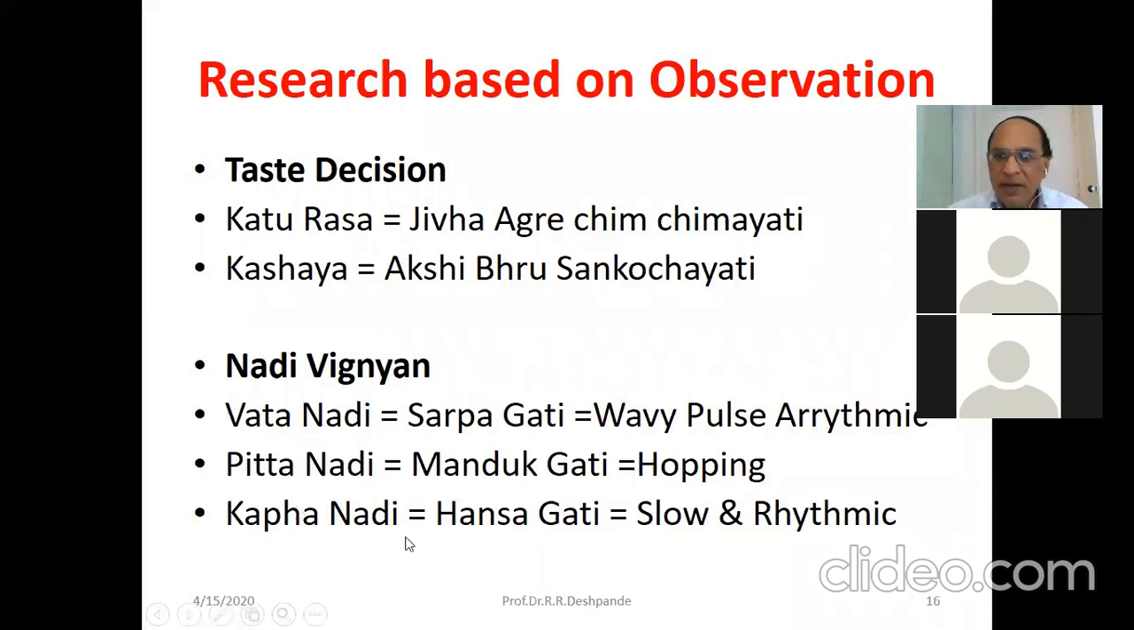And Kapha Nadi is mentioned as Hamsa Gati, the swan. It's very slow and rhythmic. So this is the Kapha Nadi mentioned in Ayurveda by the research.